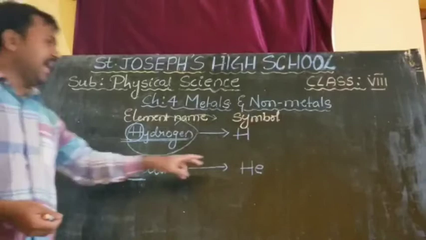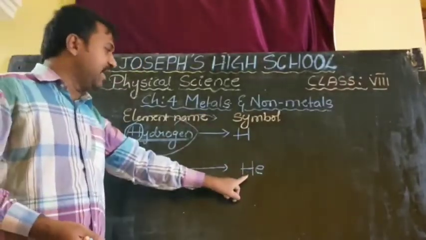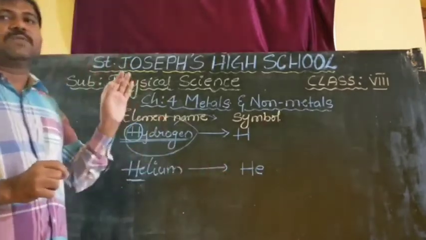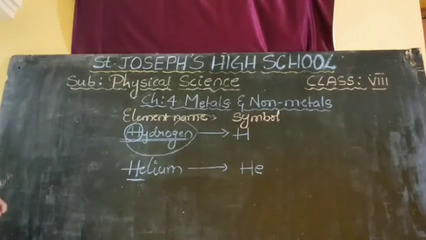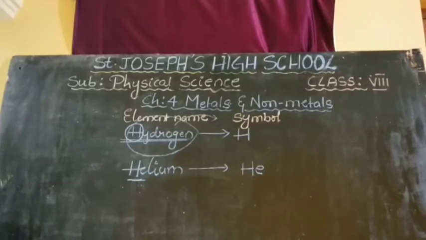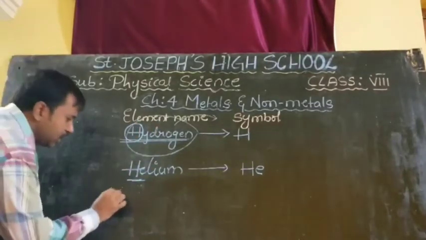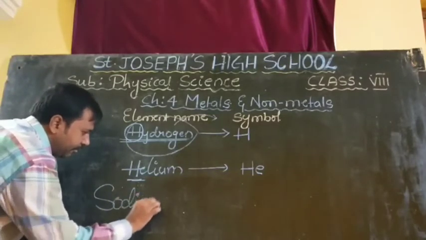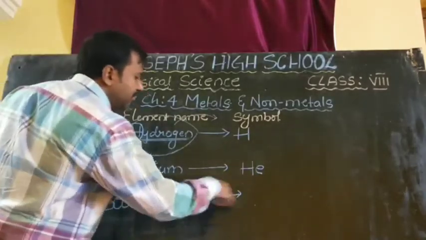Whenever you are writing a symbol with two alphabets, the first one you have to write compulsorily as a capital. The next one you have to write as a small letter. Okay, you have to understand this concept. Next, one more element I want to write as an example, that is sodium. Sodium. So what is the symbol here?